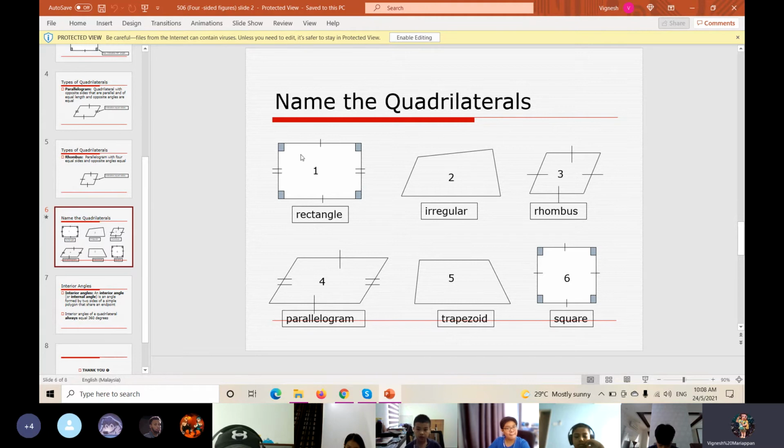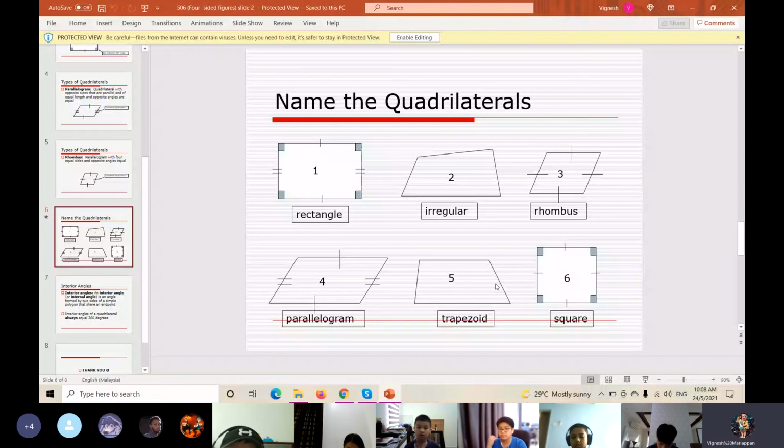As you all know, number one is the rectangle. But number two, we don't even know what shape this is. We call it an irregular shape. Number three is the rhombus. Number four is a parallelogram, and number five is a trapezoid or trapezium. You can use either one, trapezium.